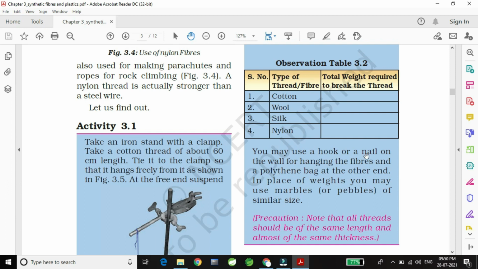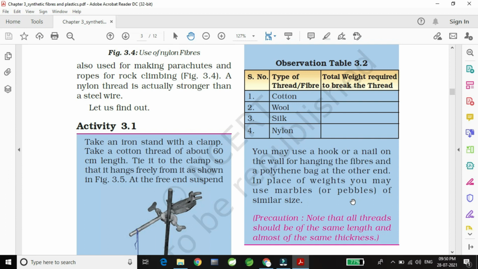You may use a hook or nail on the wall for hanging the fibers and a polythene bag at the other end. In place of weight, you may use marbles or pebbles of similar size. If you want to do this activity at home, you can put a pin on your wall and hang a thread. And remember, all the threads should be of the same length. So hang a thread and at the end tie a polythene bag. Inside that polythene, put pebbles.